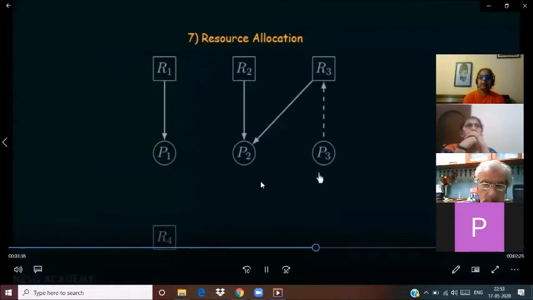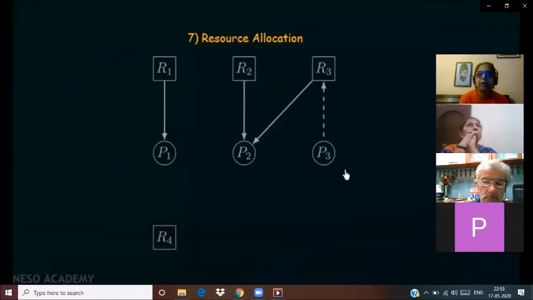The next function performed by operating system is resource allocation. Different processes are waiting to get the resources. The resources can be any hardware device. It is the major function of operating system to allot those resources to the processes. It should not happen that a process is waiting in a queue to get the allotment of the CPU, and therefore operating system plays an important role in resource allocation.